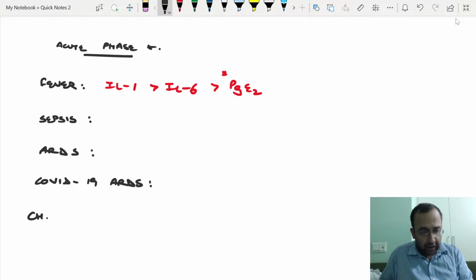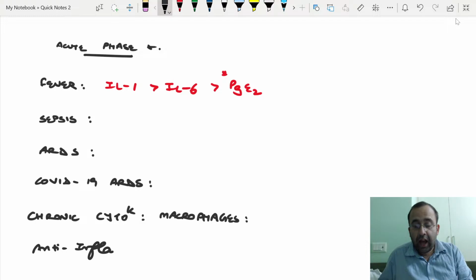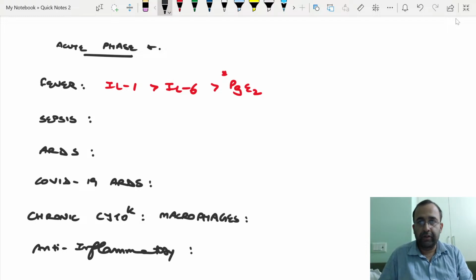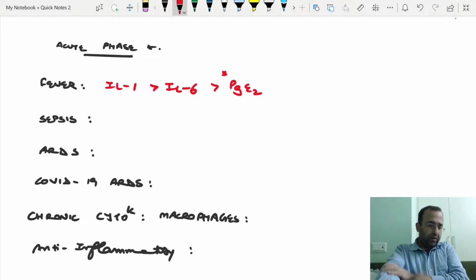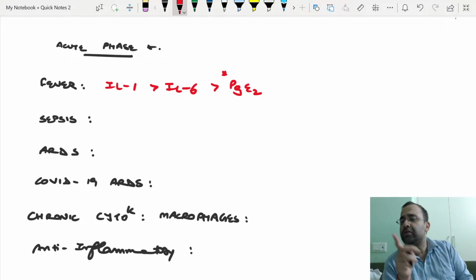Next, which are the chronic cytokines? Chronic cytokines, that is, they play a role in activation of macrophages. And lastly, which are the anti-inflammatory ones? Anti-inflammatory, I think, was asked this time in INI paper also. You usually get a question on cytokines, whether it is INI or the NEET PG exam. Fever: interleukin 1 followed by 6 followed by PGE2.